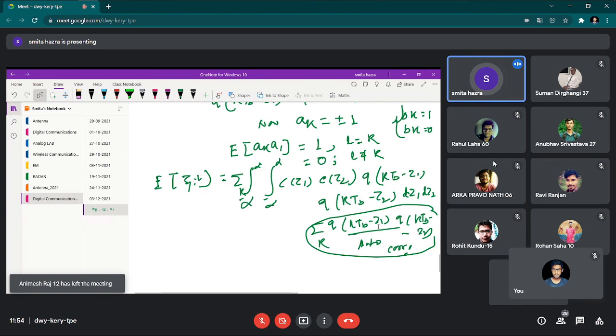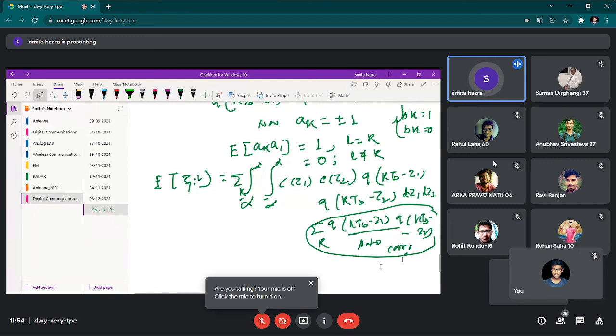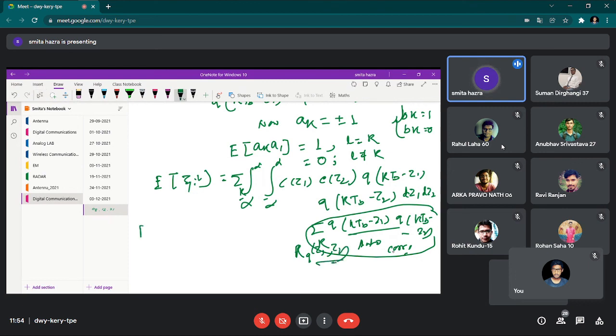Whatever the tau 1 delay we are using here, the delay is changed by tau 2. But Q of KTB summation over K, the pulse remains the same. So a pulse and its delayed version, the product of this is the autocorrelation. And for autocorrelation we usually use R with the sequence series Q over the times tau 1, tau 2. Then what does your zeta I mean?